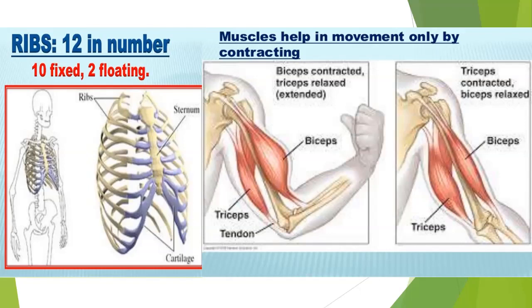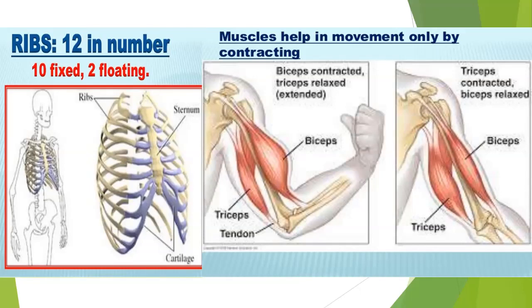In the first figure, you can see that when we want to bend the arm, the bicep muscle contracts, becoming shorter and fatter. The contraction of the bicep muscle pulls the lower arm bones, due to which the lower arm moves up. When the bicep muscle contracts, the tricep muscle at the same time stretches or relaxes and becomes long and thin.